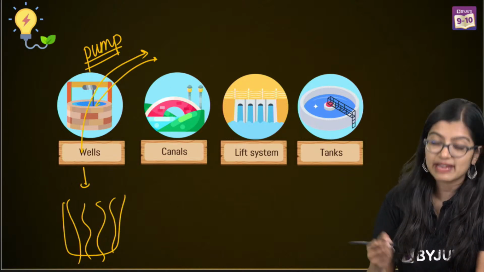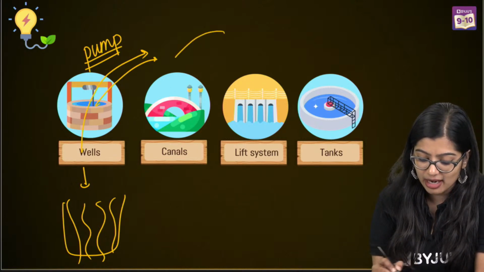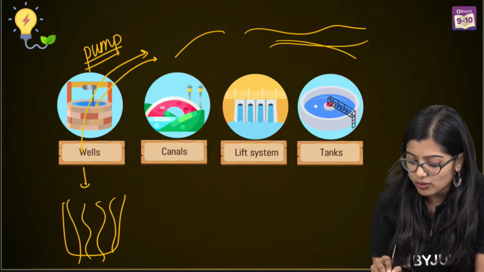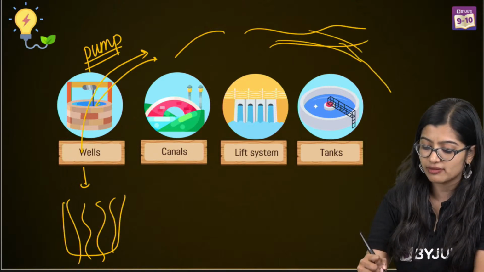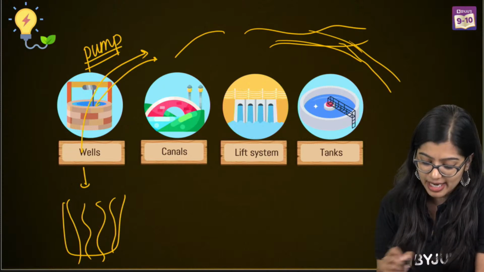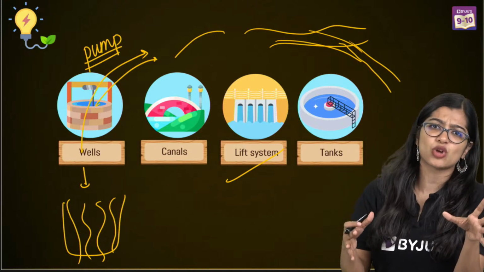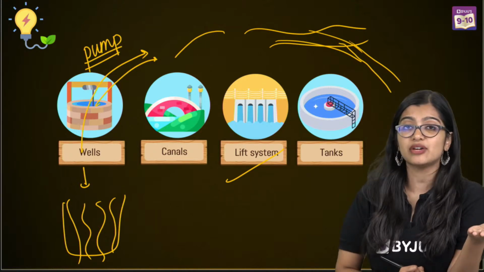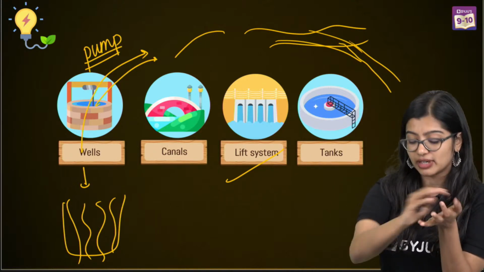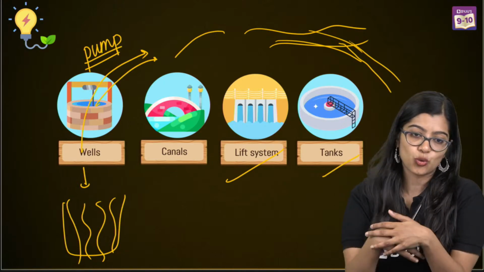Or in some cases, they will build canals wherein they will reroute. So if this is a river, they'll reroute it or they'll build a canal such that some of the water will come to their farmlands, right? Or you have river lift systems, which, in some cases, if water supply is not very regular, they will use to get water from the rivers. And tanks again as storage, right?